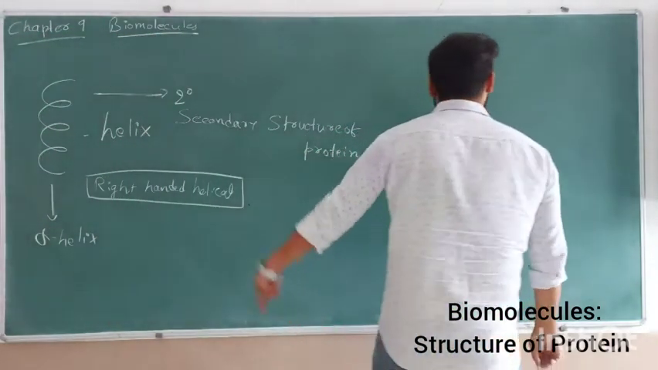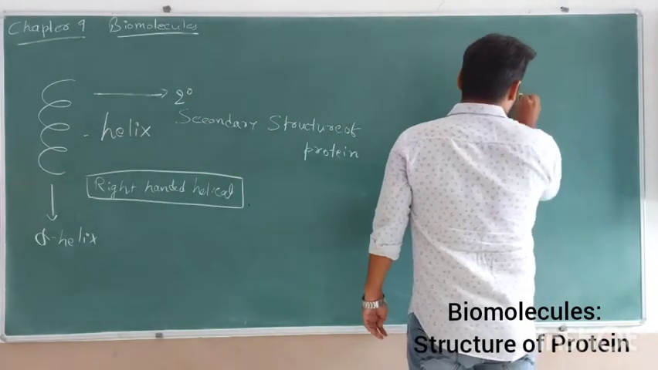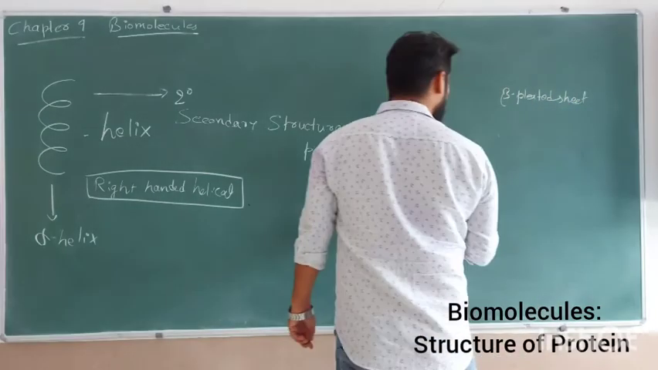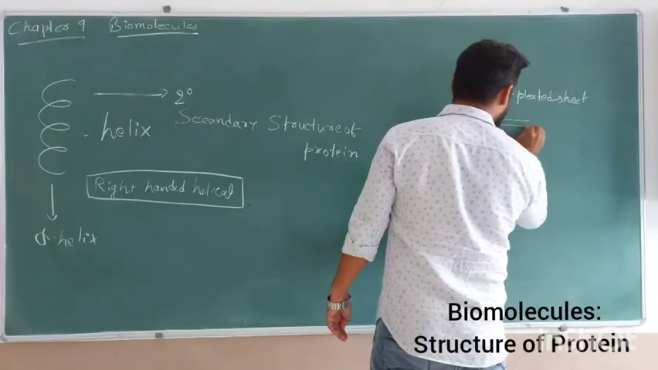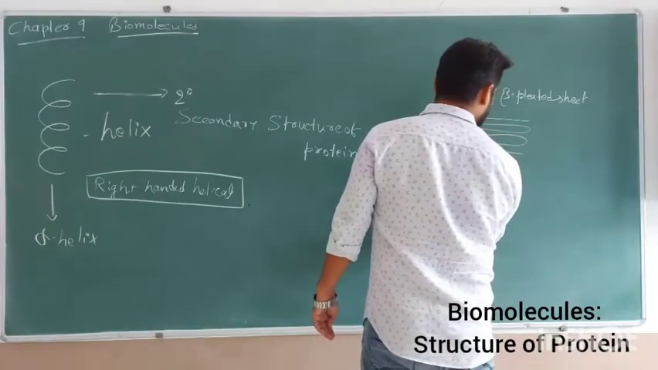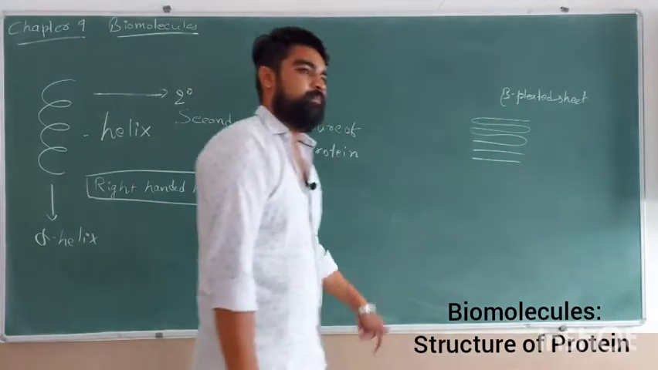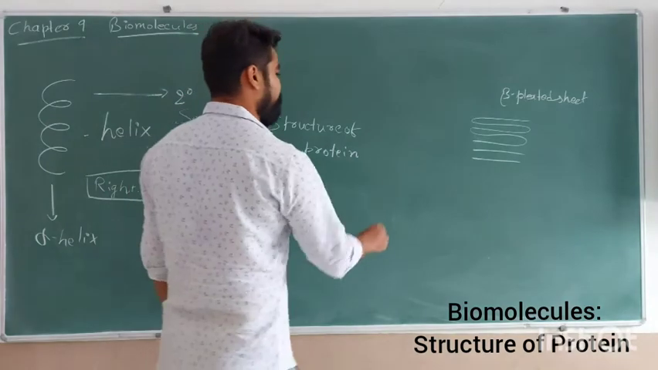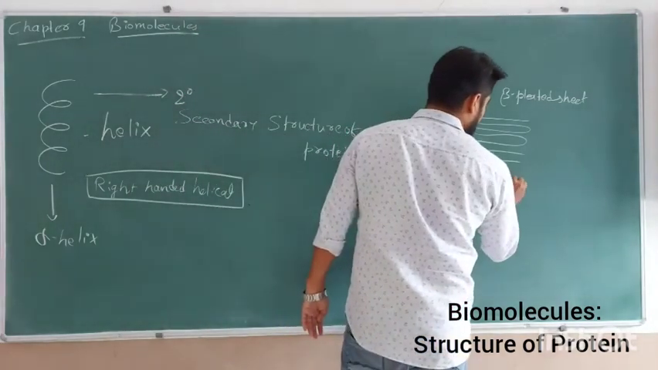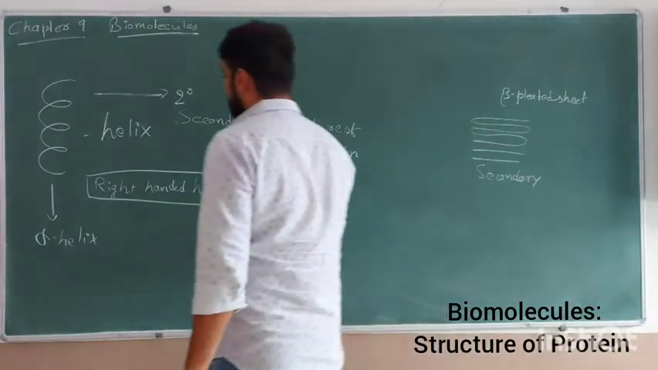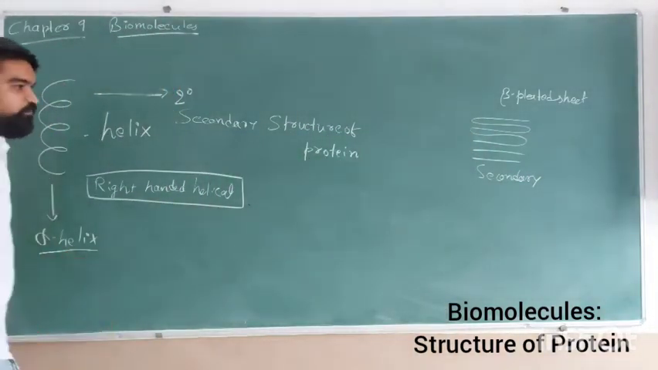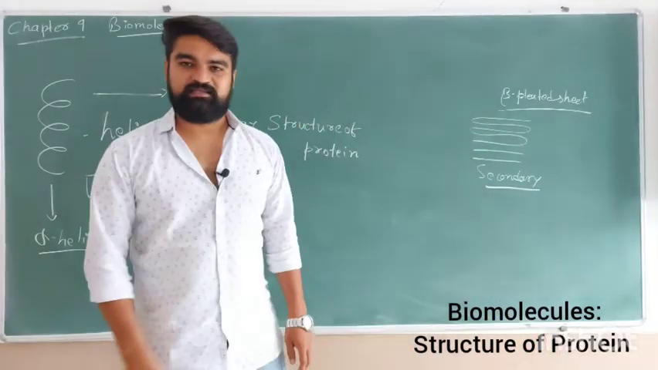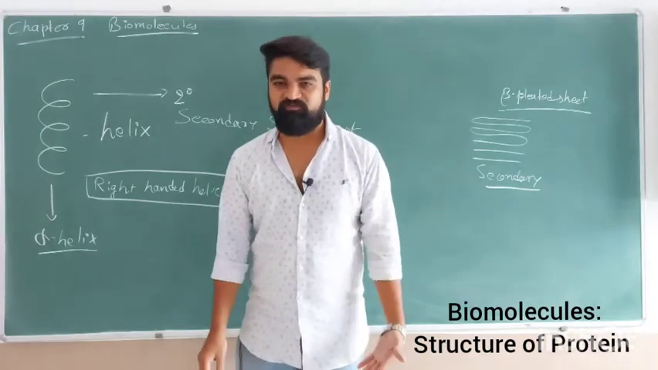Another secondary structure is called beta pleated sheet, in which the protein arranges itself in sheet forms. In this way it makes beta pleated sheets, like whole sheets parallel to each other, and that particular form is also a secondary form. So the protein comes in two different forms in secondary structure, that is alpha helix and beta pleated sheet. These are the two structures found in the secondary form of the protein.